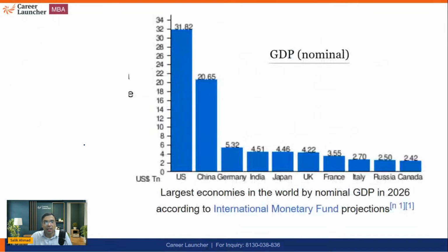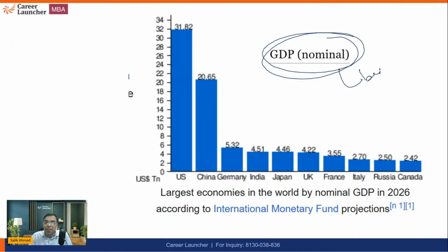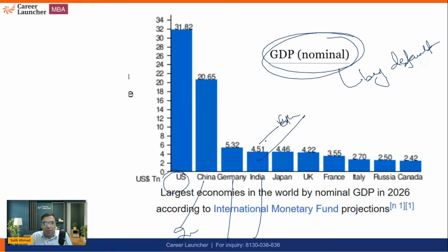Okay. Now you can see it here. This is GDP nominal. I am showing this because whenever countries' GDPs are compared, this is taken by default. You should know that the richest country is the US, the second is China, the third is Germany, and now India is fourth. I think there are some news articles now saying that perhaps India has gone to sixth position. So please keep on checking it.